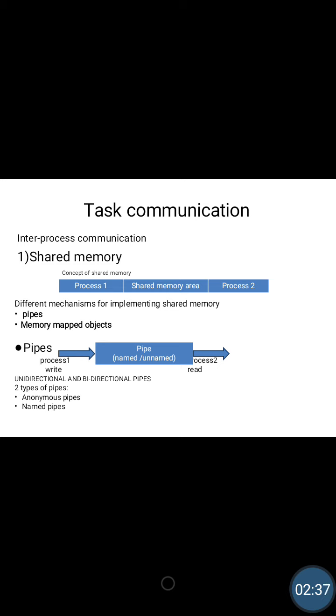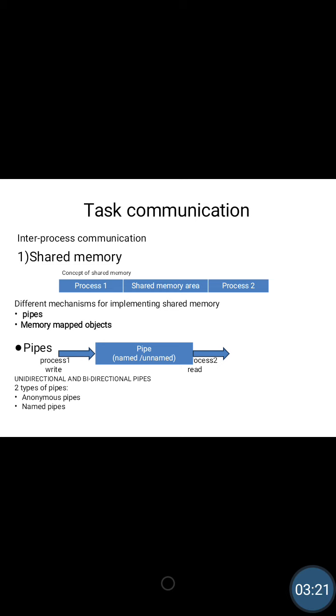The information to be communicated will be written to the shared memory area by one process. Assume process 1 writes something into the shared memory area. If this data is needed by process 2, then it reads from the shared memory area. The other processes which need this information read it from the shared memory area. This is how sharing of memory establishes communication between the processes.